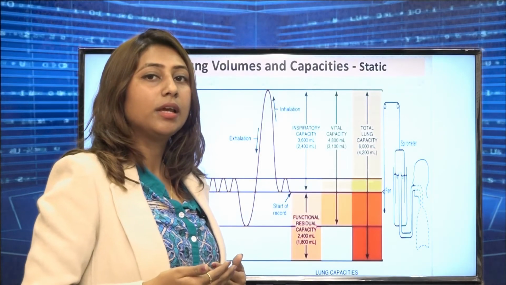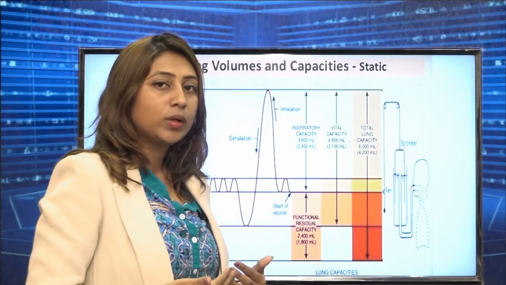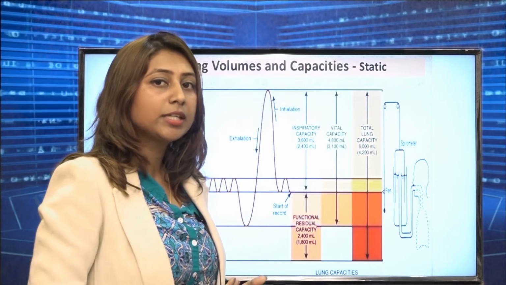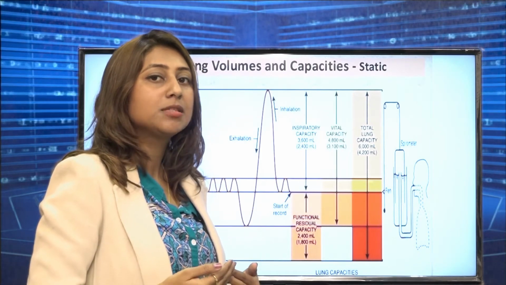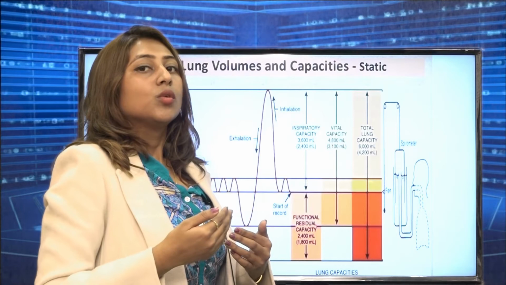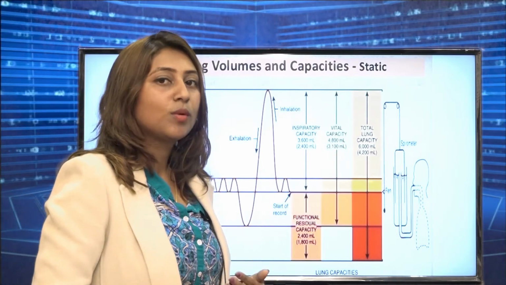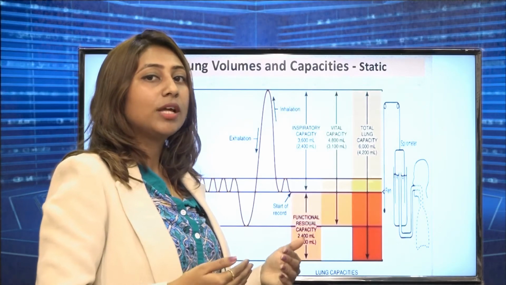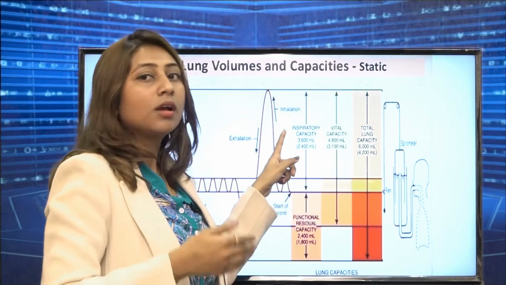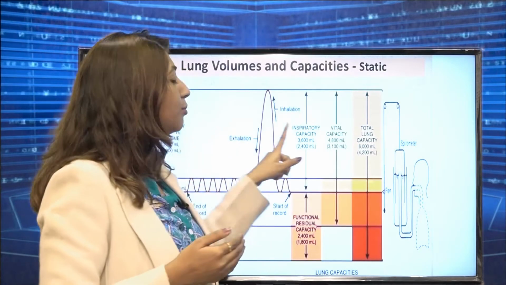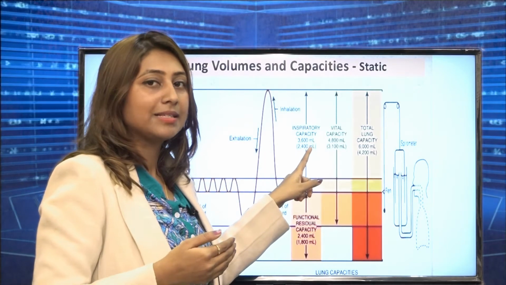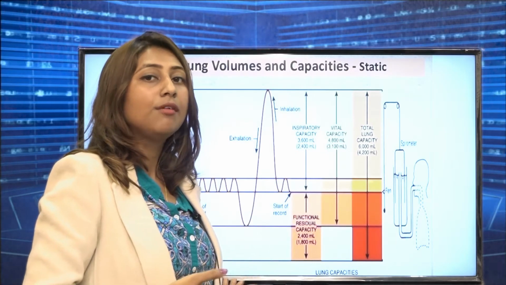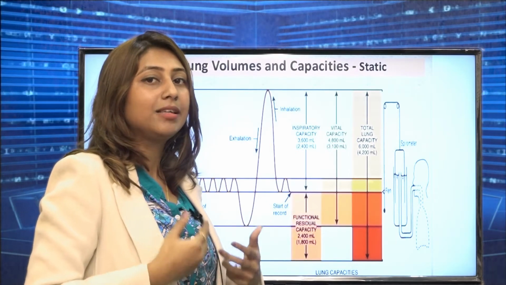Once we inhale, exhale, again inhale, exhale, then we expect the patient to go for a deep inspiration. Once we inspire, of course the same amount of air is going to be exhaled. So that was the inspiratory reserve volume and the tidal volume, the combination, that is the inspiratory capacity. It is how much air an individual can hold inside the lungs.